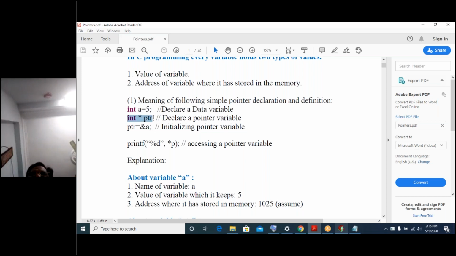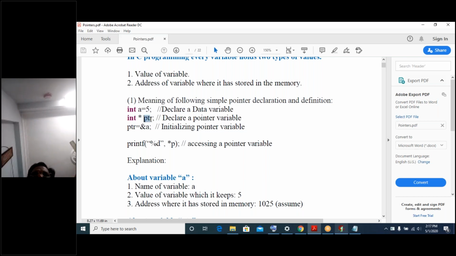So I just declared the pointer variable: int is the data type, and the variable ptr is prefixed with a star, which tells your compiler that ptr is a pointer variable.